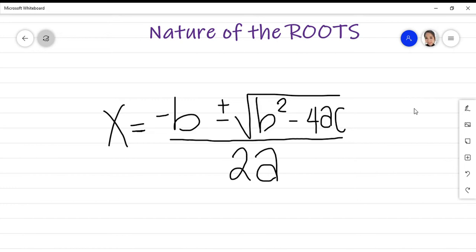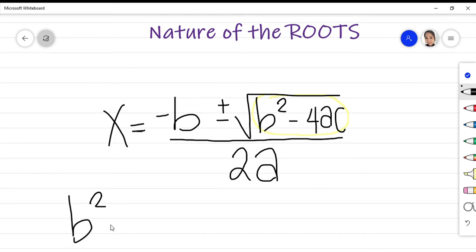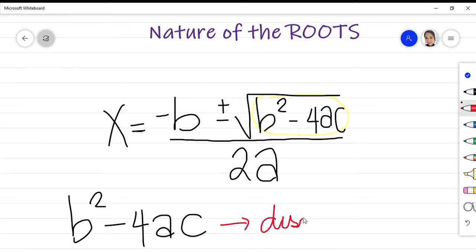Discriminant is actually the expression inside the radical symbol, which is b squared minus 4ac. So that is our discriminant. The discriminant will help us determine the nature of the roots of our quadratic equation.